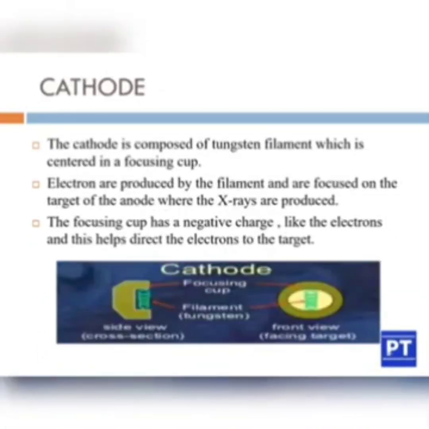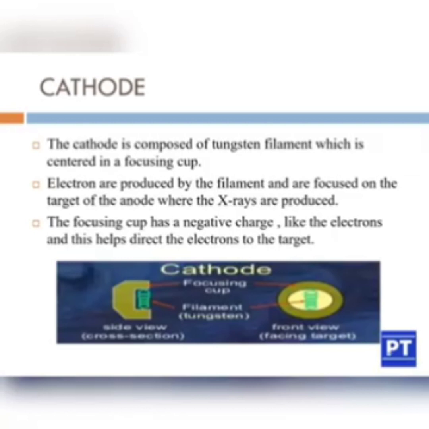Let us see the cathode step by step. The cathode is composed of a tungsten filament. So which is the material of the cathode? Tungsten is the cathode material, and it is seen in the form of a filament which is centered in a focusing cup. So in the area of the cathode there is a focusing cup too, and the cathode is formed of a filament and the material used is tungsten.